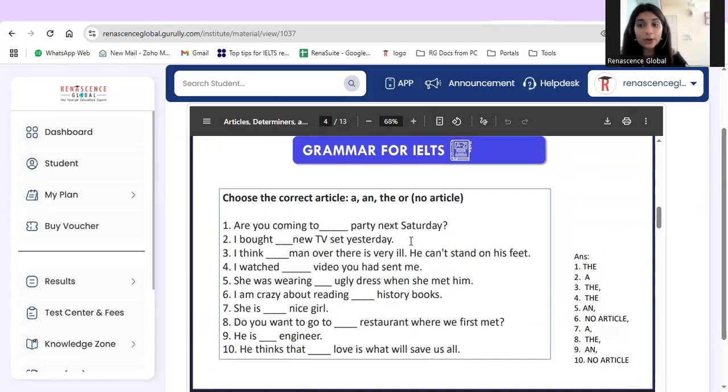So this was all about articles, how to use articles. Articles again are one of the most important components in grammar. Specifically when we are preparing for IELTS, we need to make sure that we are using the correct article, because in our respective band descriptors we have bands for grammar, and when we use incorrect grammar, we lose our chance to maximize our band. So make sure that we go through this module once again, reading all about articles, and listening to this lecture once again if we have any sort of confusion related to articles.